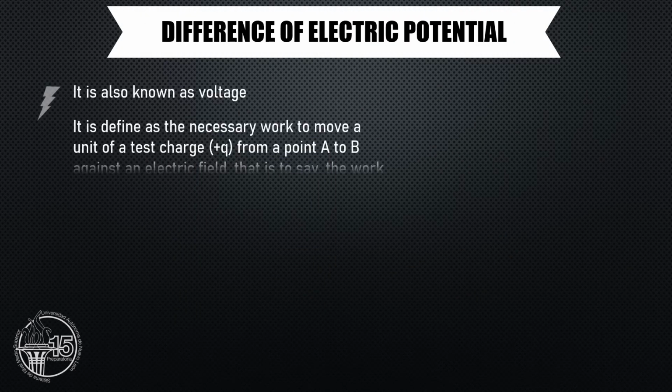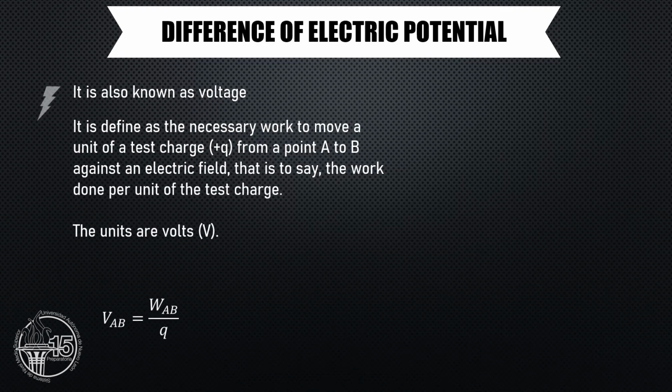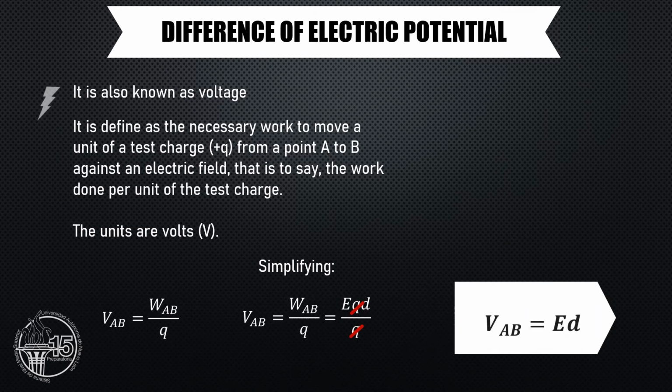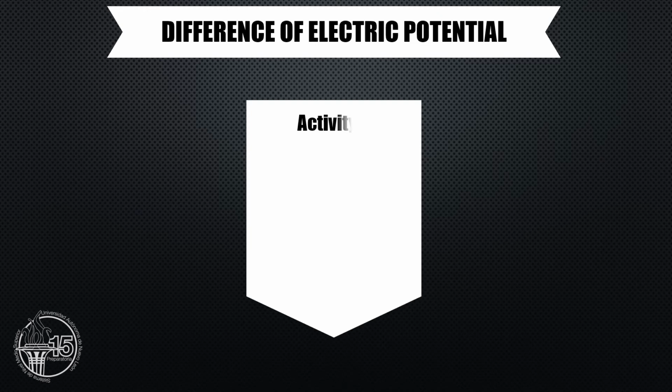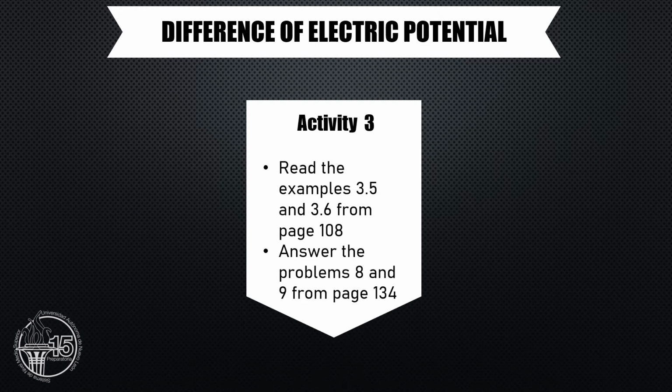The difference of electric potential, also known as voltage, is defined as the necessary work to move a unit of a test charge from a point A to a point B against the electric field, that is to say, the work done per unit of the test charge. In other words, we can take the electric potential energy formula and divide it by Q. Simplifying, we have that the voltage is equal to the magnitude of the electric field times the displacement. The voltage is measured in volts. For a better comprehension of this topic, you may solve this activity.